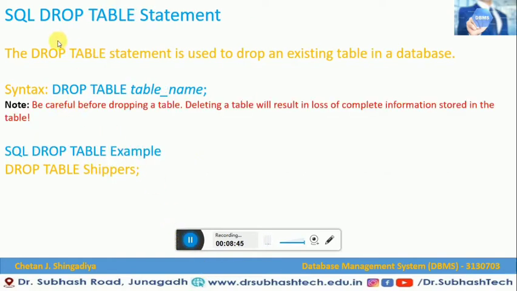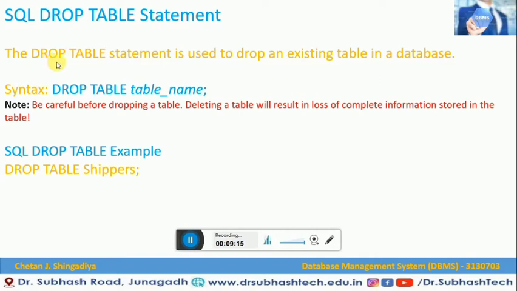Now similarly, we saw that we can drop our database. Similarly, we can drop a table also, whatever is created in a database. One important thing is that when you drop a database, the entire database will be deleted. That means whatever tables are in that particular database will also be eliminated or discarded. So here it is a bit different.